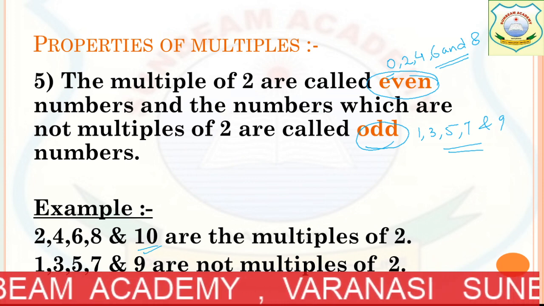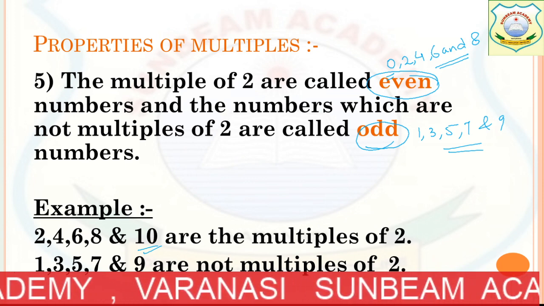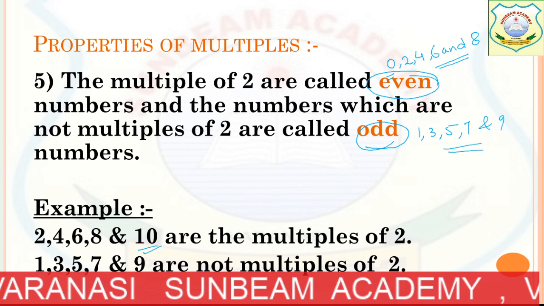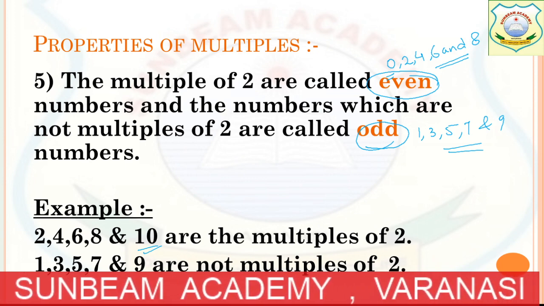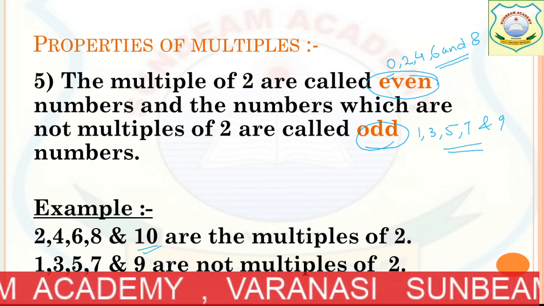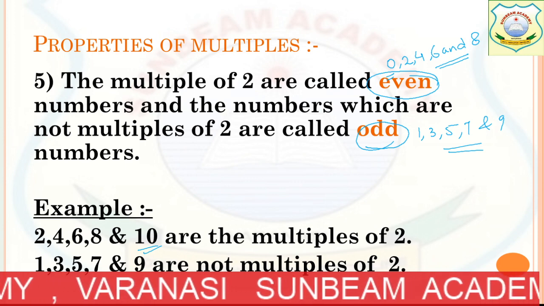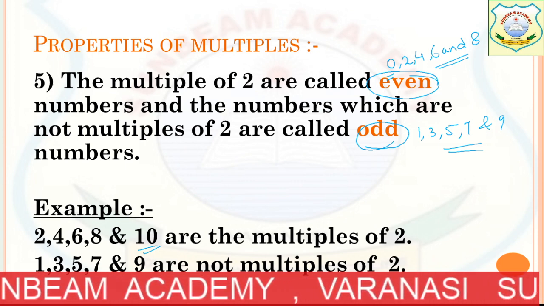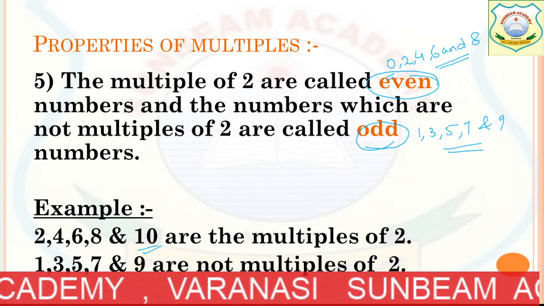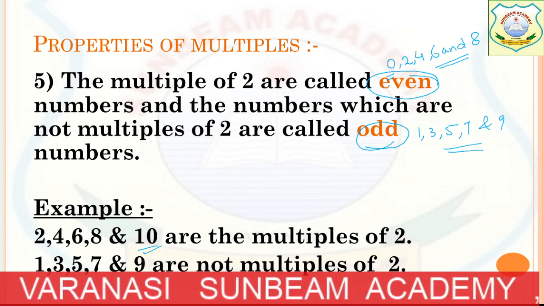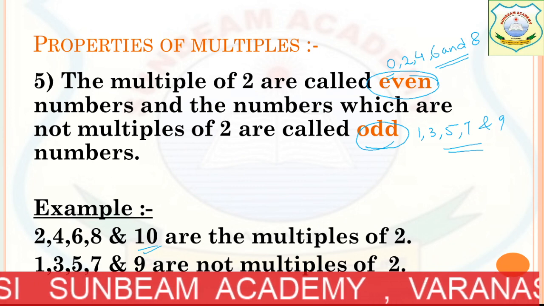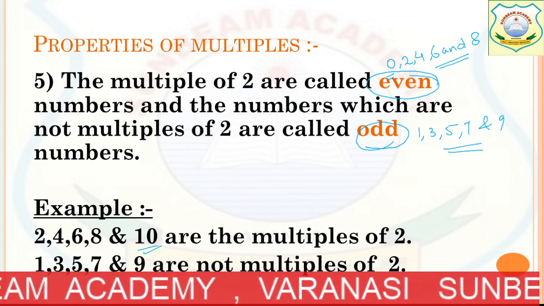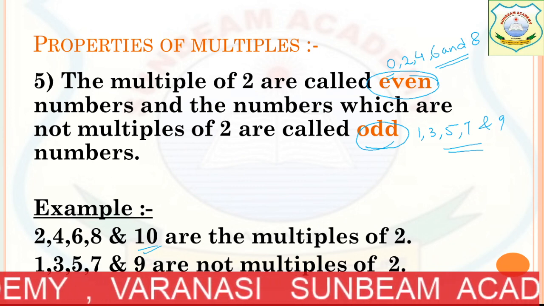If you want to write, you can write, otherwise it's not required too much because you have already understood, I hope. So just write down if you want. Example: 2, 4, 6, 8 and 10 are the multiples of 2. Then in the next line you will write 1, 3, 5, 7 and 9 are not multiples of 2. Okay?